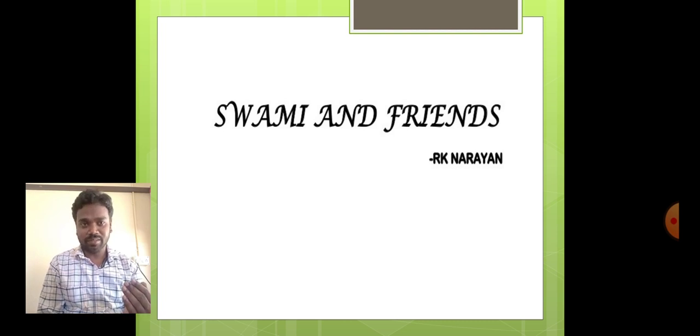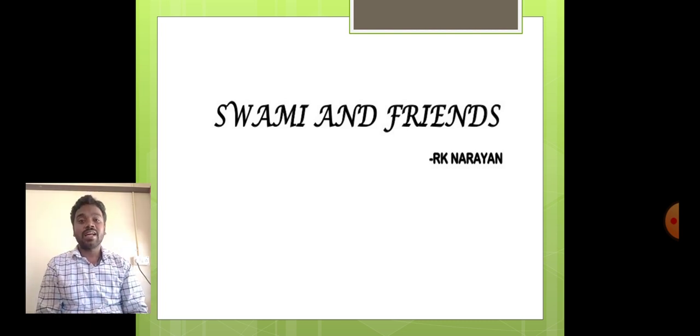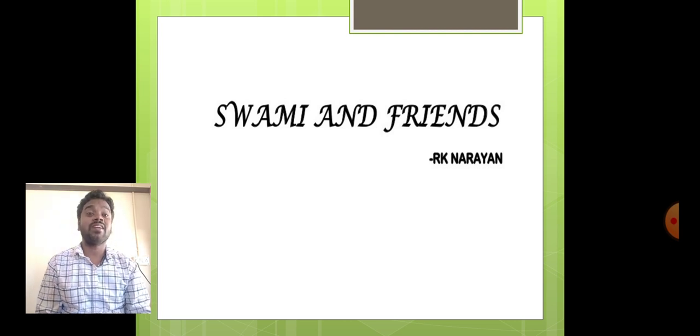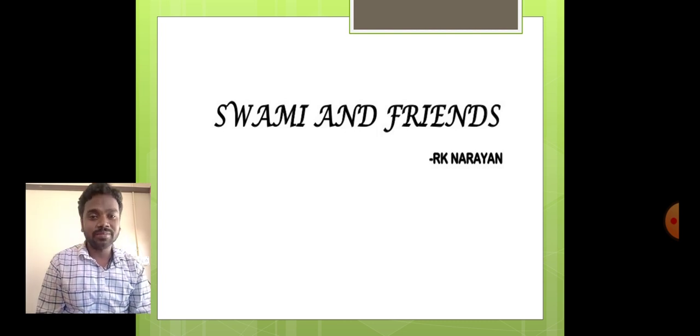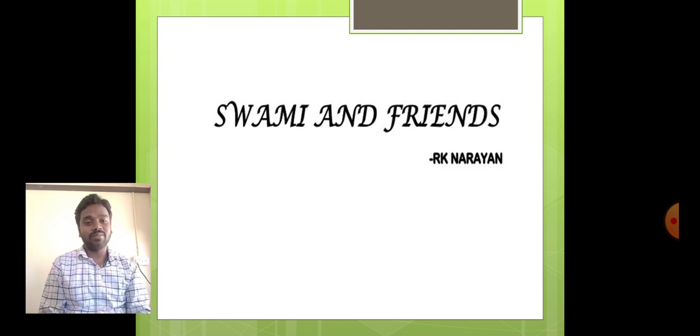Let us see some introduction about R.K. Narayan. So R.K. Narayan is the shortened form of Rasipuram Krishna Swami Ayyar Narayana Swami. What is his full name? Rasipuram Krishna Swami Ayyar Narayana Swami. Right. In a shortened form, we call him Rasipuram Krishna. In a short form, we call him R.K. Narayan. Full name is Rasipuram Krishna Swami Ayyar Narayana Swami.